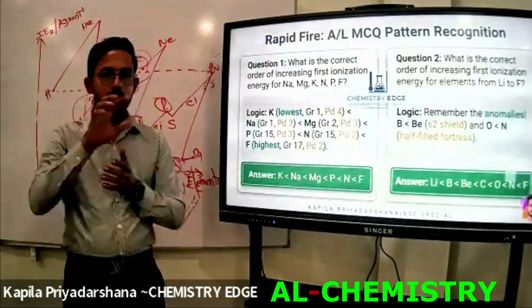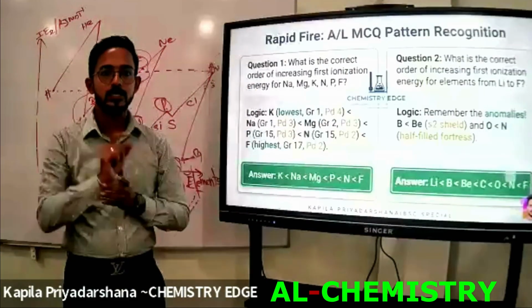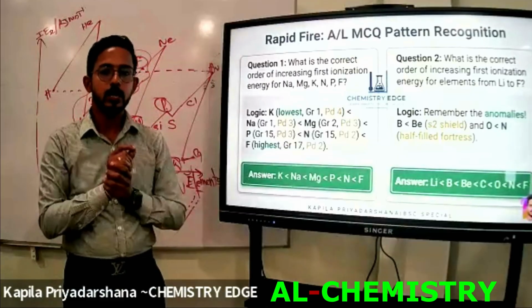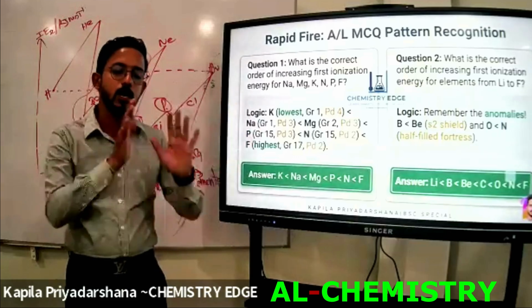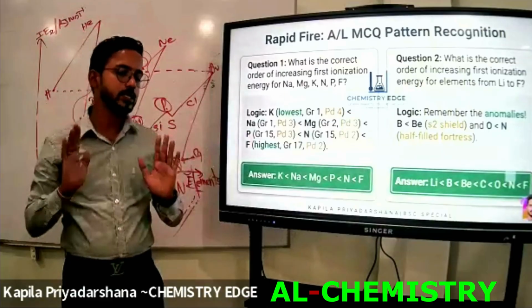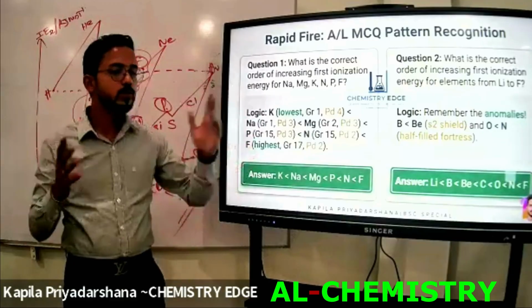There are several methods. We have already done one method. This is one method of giving questions from ionization energy, and this is the method where we apply the theories we have already learned. Not only learn theories. That's not enough for the A-level exam. You have to apply these theories to the questions.